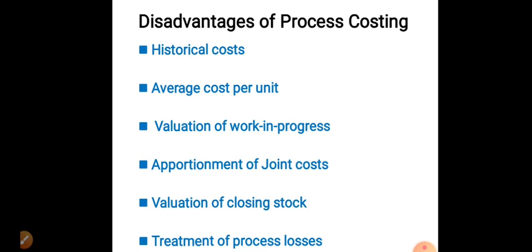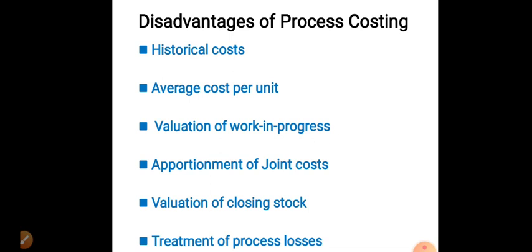Next, valuation of closing stock. In process costing, when the output of one process is to be transferred to another process at market price, valuation of closing stock is difficult. Under process costing, the output of one process becomes the input of another process. If we are transferring the output of the first process at market price, it's very difficult to find out the closing stock.